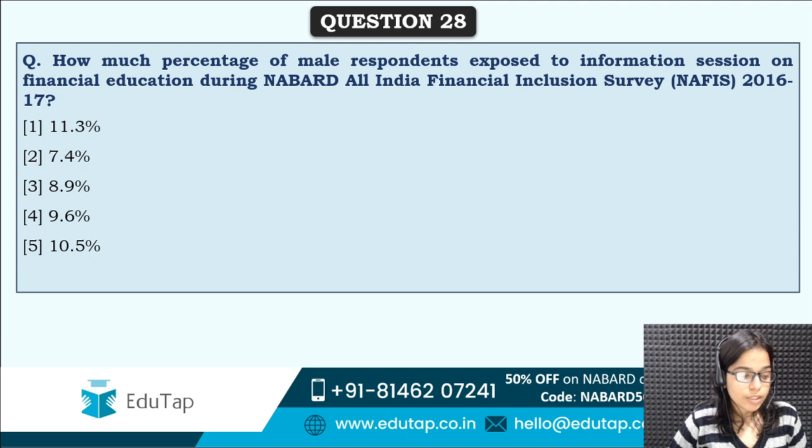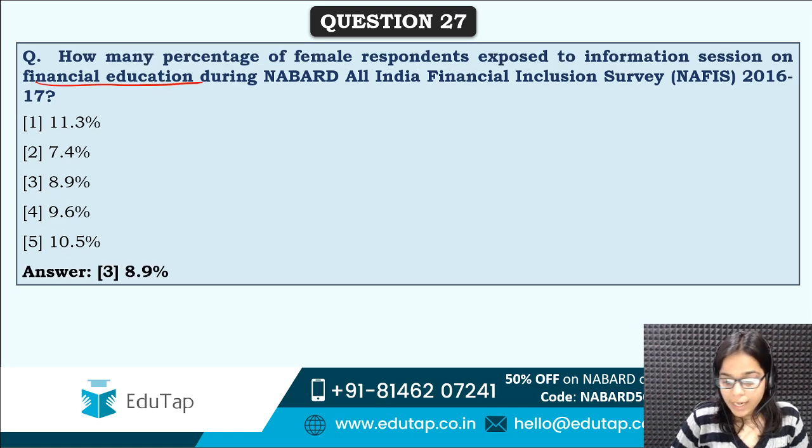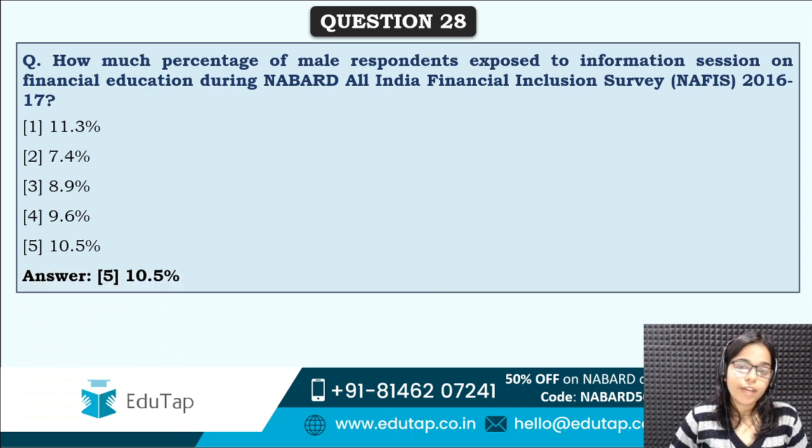Next is, how much percentage of male respondents were exposed to information session? So in previous question we asked about the females. Now tell me about the male respondents, those who were exposed to information session on financial education. Correct answer is option fifth, that is 10.5%. So for females it was 8.9 and for males it is 10.5.